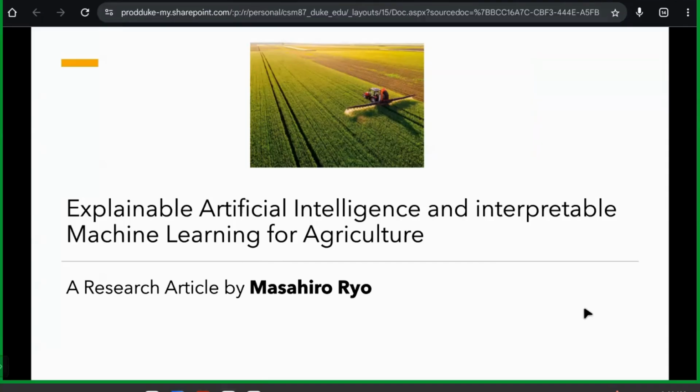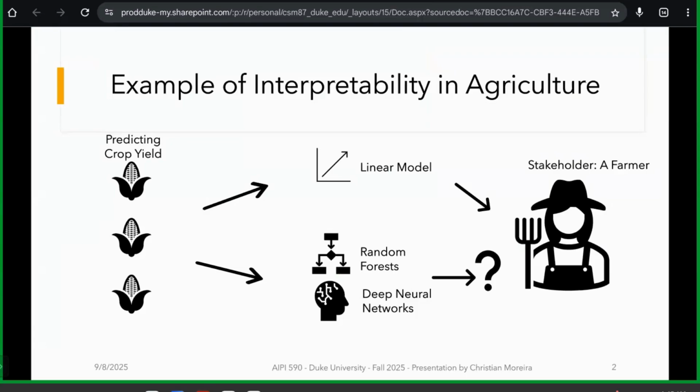Hi, my name is Christian, and today I'll be going over the paper Explainable Artificial Intelligence and Interpretive Machine Learning for Agriculture. This is a research article that was written by Masahiro Ryo. This article, as the name says, goes over the topic of how explainable AI can be employed in agriculture.